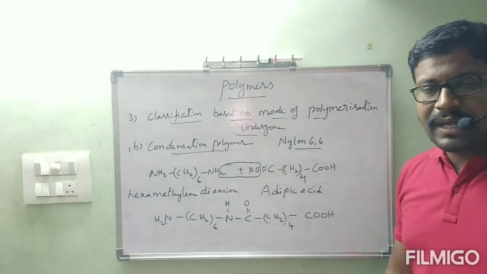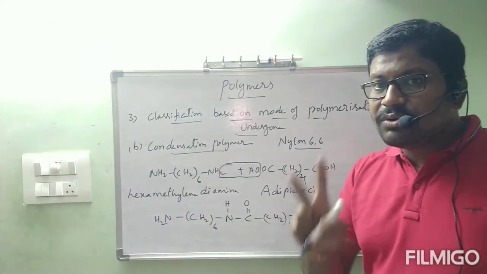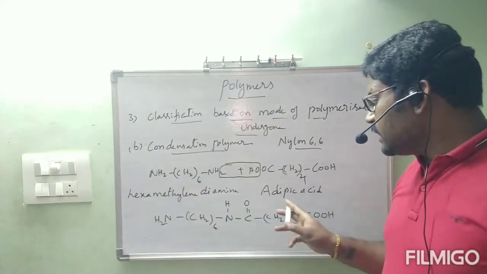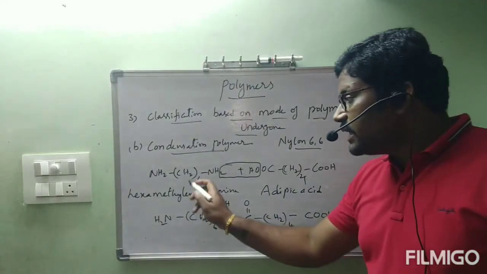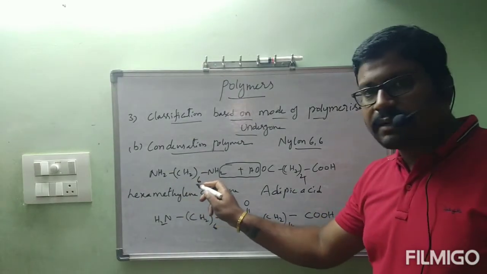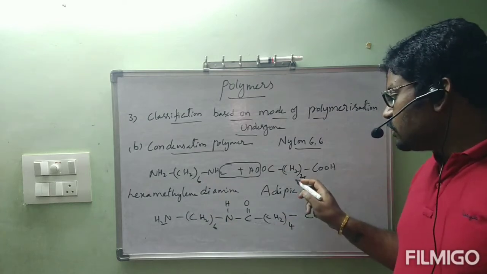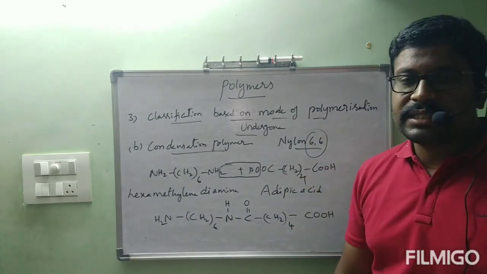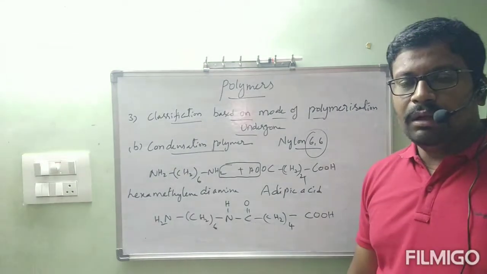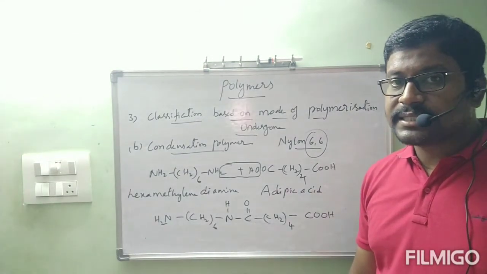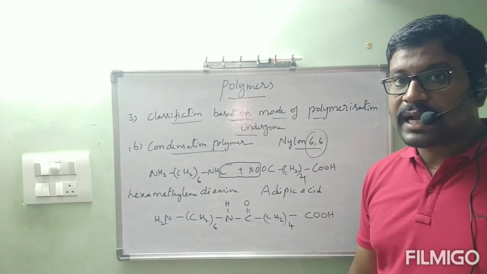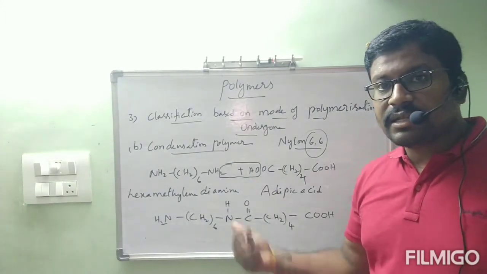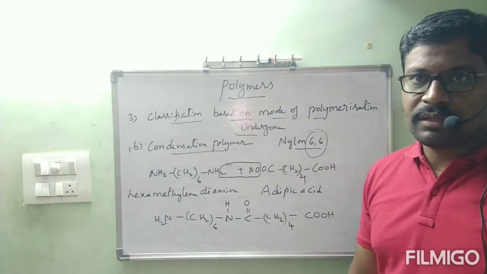Okay, in nylon 6,6 we have two monomers. Those two monomers are hexamethylene diamine and adipic acid. Hexamethylene diamine contains how many carbons? 6 carbons. Adipic acid contains how many carbons? 4 plus 2, 6. That's why they kept the name nylon 6,6. Nylon 6,6 is the example for condensation polymer. This type of polymerization is called condensation polymerization, and that polymer is called condensation polymer.